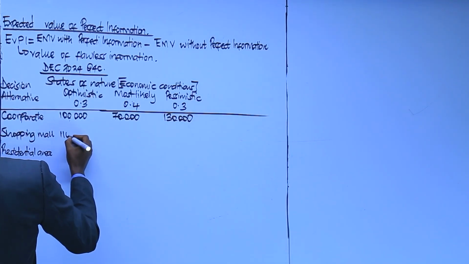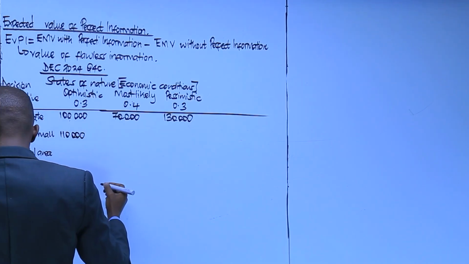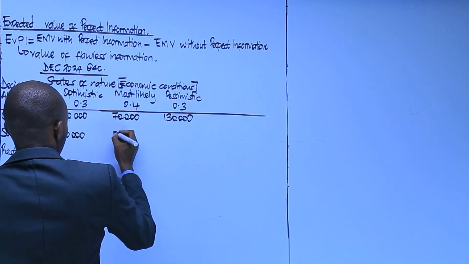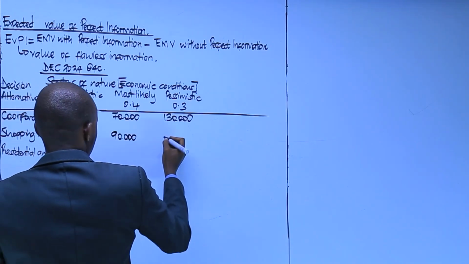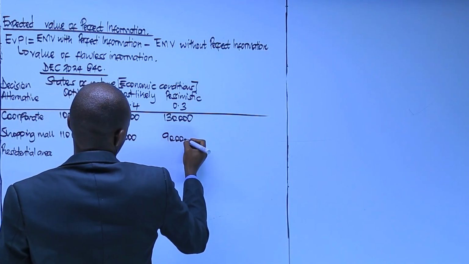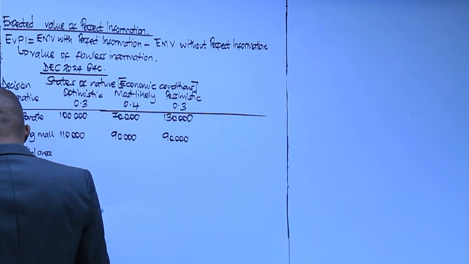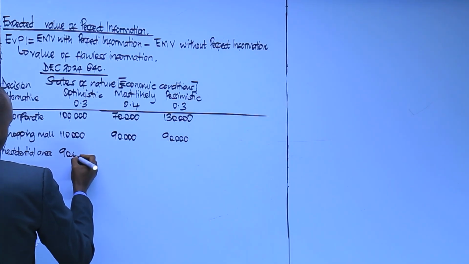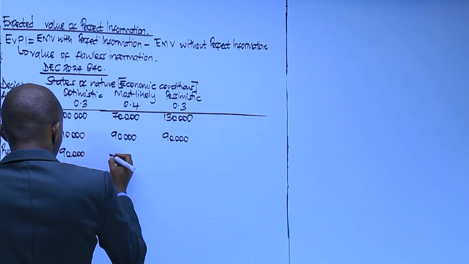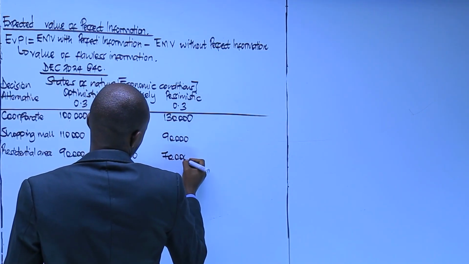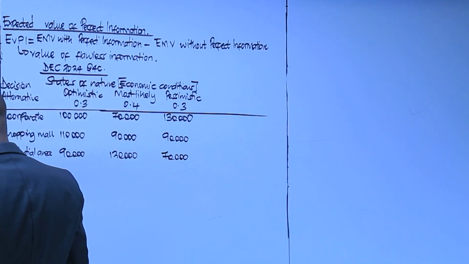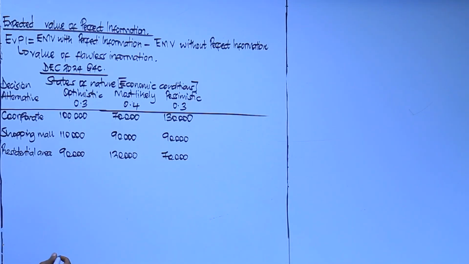Shopping mall: 110,000, 90,000, 90,000. Residential: 90,000, 120,000 and 70,000. Now that we have drawn our payoff table, let's determine our expected monetary value with perfect information.